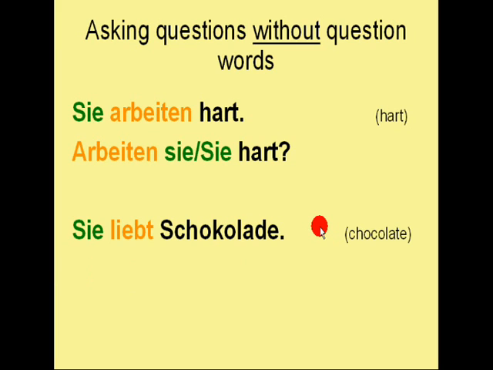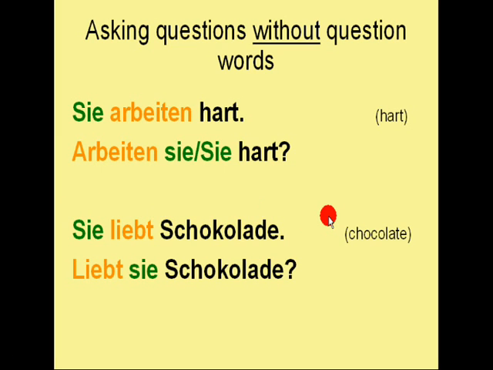So how do I turn that into a question? By switching the verb and the subject again. This is how the question looks like. Liebt sie Schokolade? Therefore I wrote the sie with a small letter. If I would mean, for instance, they, then I would have another conjugation. If I want to ask, do they love chocolate? Then I would say, Lieben Sie Schokolade? Because the conjugation for they is lieben.